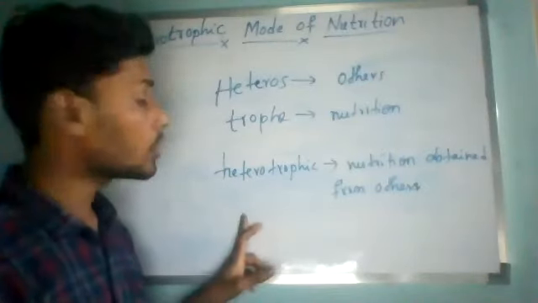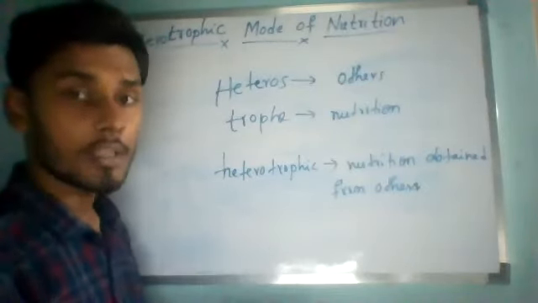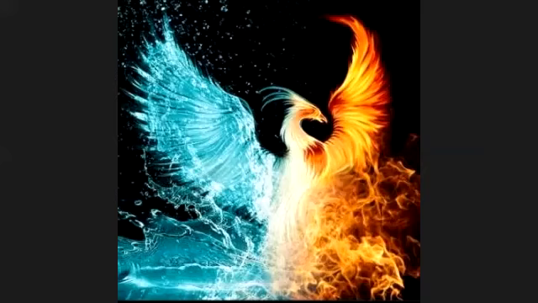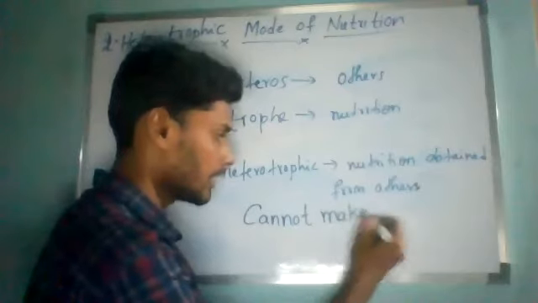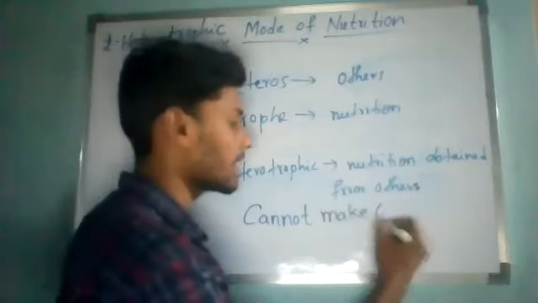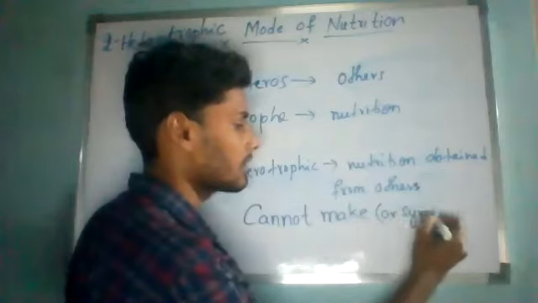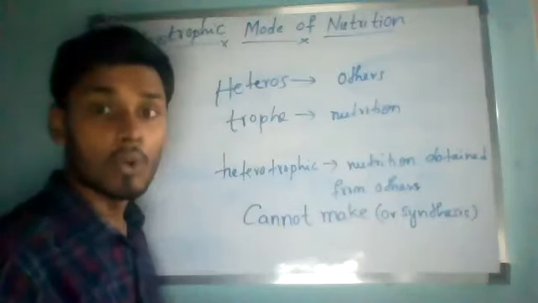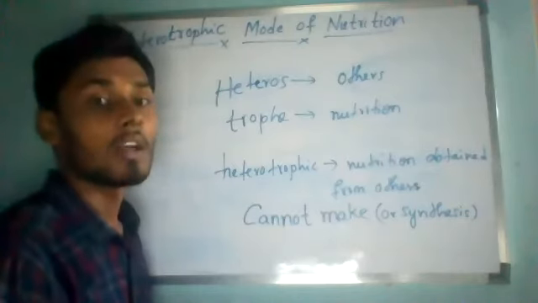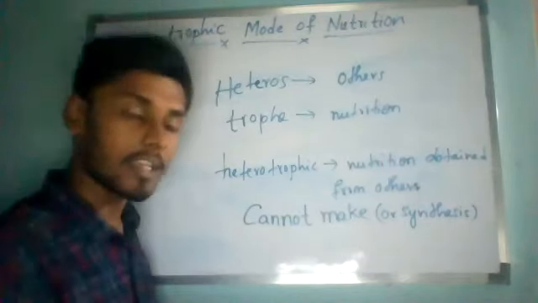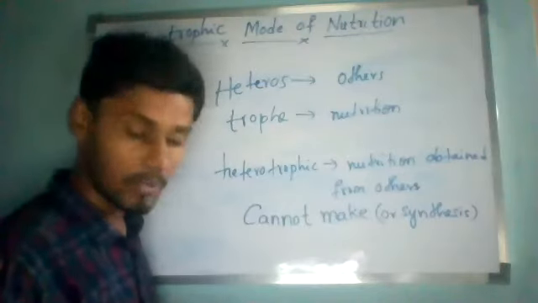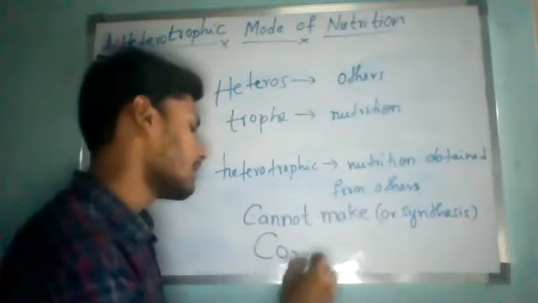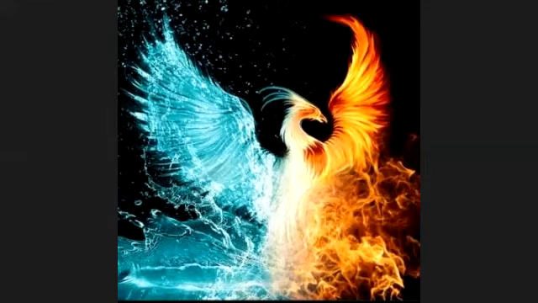So in this heterotrophic nutrition, the organisms cannot make, or we can write, synthesize, their own food from the inorganic raw materials. Like here also you should use inorganic raw materials. What are those inorganic raw materials? Carbon dioxide, water.